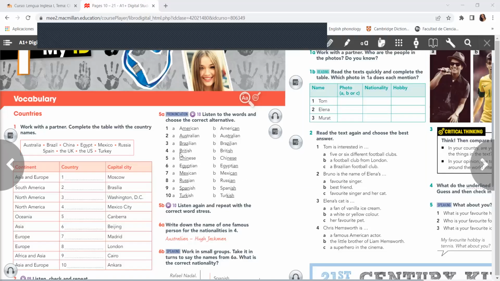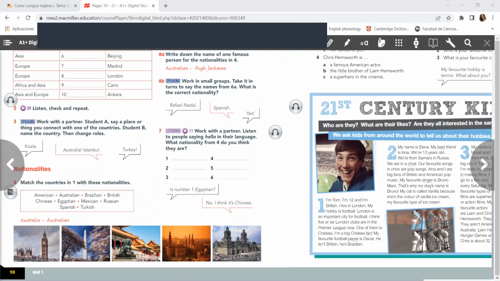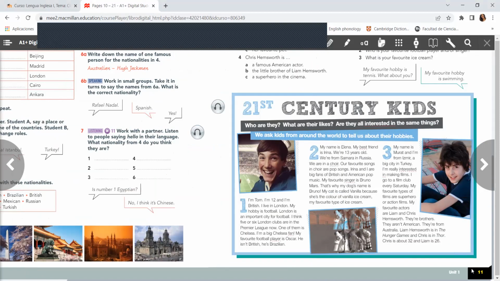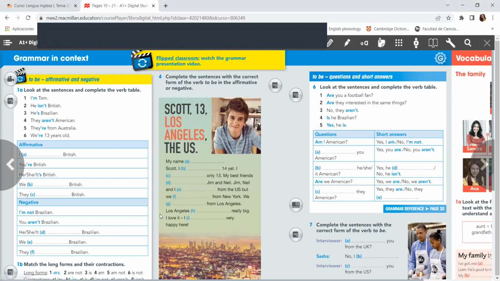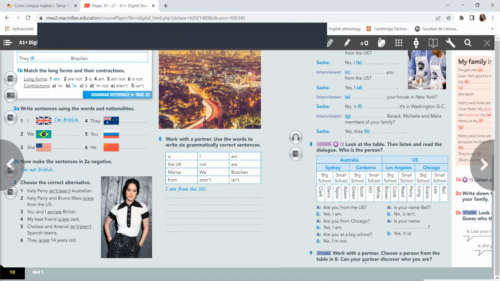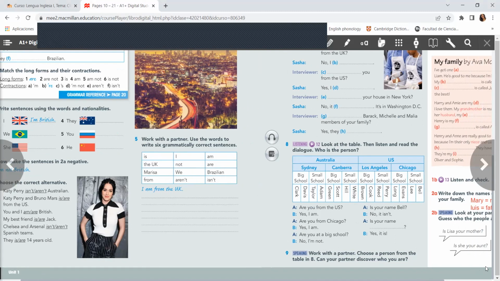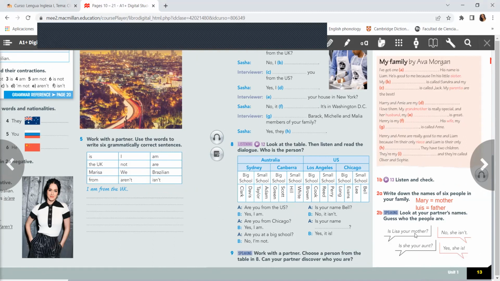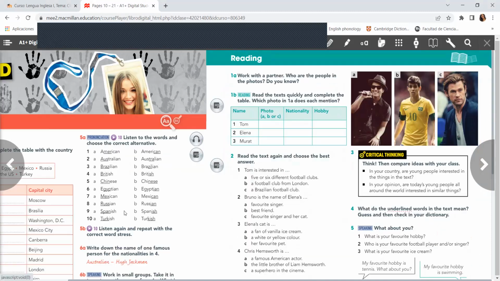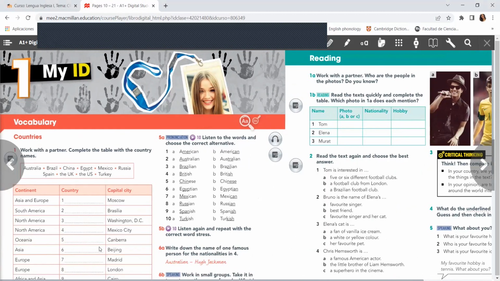Hello. So this is the explanation for the book part. We're going to complete pages 10, page 11, page 12, and we're going to complete page 13. So first on page 10,